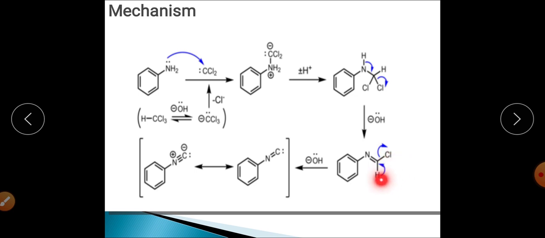So this particular carbon now has the hydrogen and Cl. Under basic conditions, this OH negative will abstract the hydrogen from this one, and this hydrogen will leave its electron pair here, and chlorine will be eliminated in the form of Cl negative. So it will give rise to the formation of isocyanide. This is a very important reaction, and it is basically a test for identification of primary aliphatic and aromatic amines in the system.